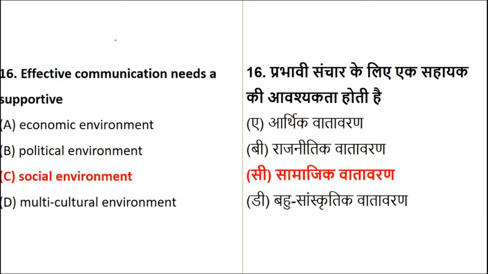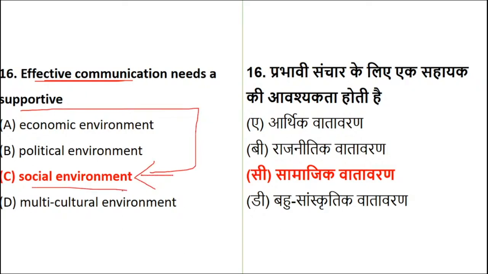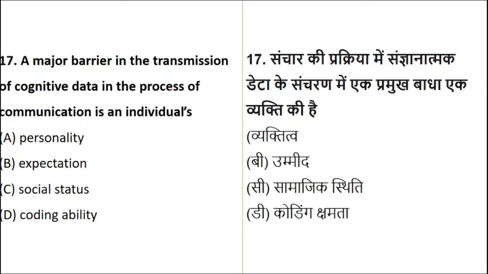So yes, when we talk about effective communication, it should always support a social environment. Please remember this, we have done it. This question can get twisted, for example, effective communication for a child results in a transformation with the help of what? A social environment. They can twist this question in any way, but remember one thing, effective communication always needs support from the social environment. That is very important.